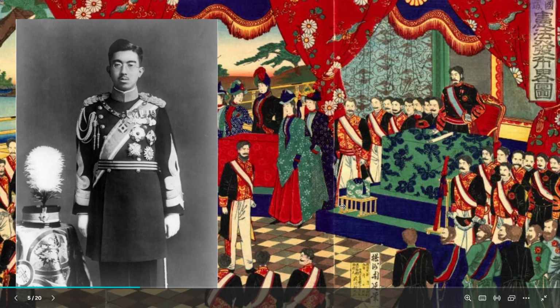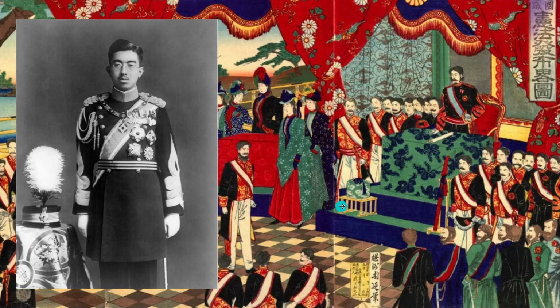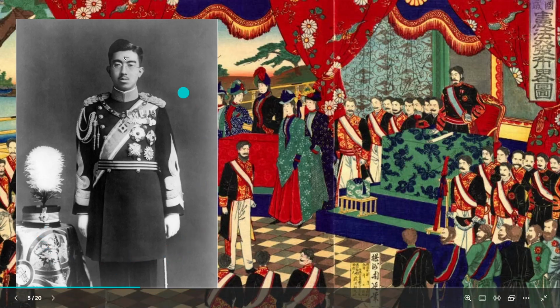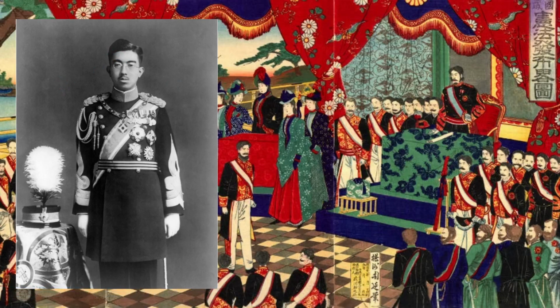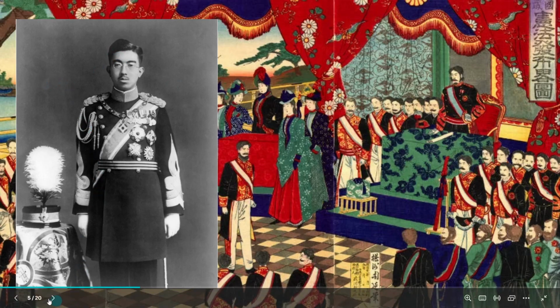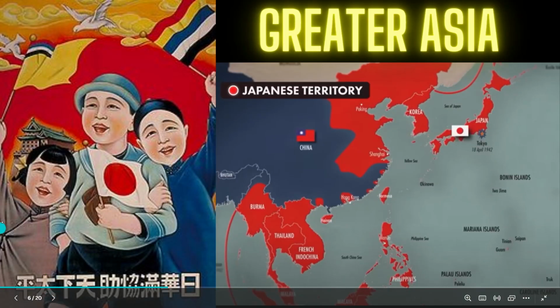Around the 1900s, imperialism was followed in Japan. As the terminology imperialism suggests, they wanted to conquer different lands and have authority over them. The interesting fact here is that Emperor Hirohito was very ambitious. He wanted to occupy different lands and had a greater ambition of achieving the goal of